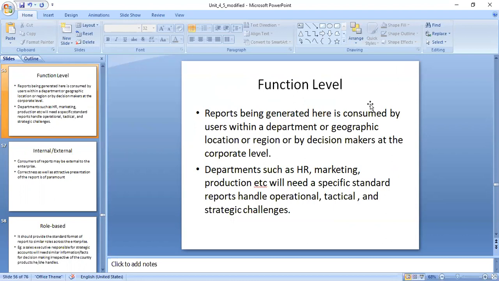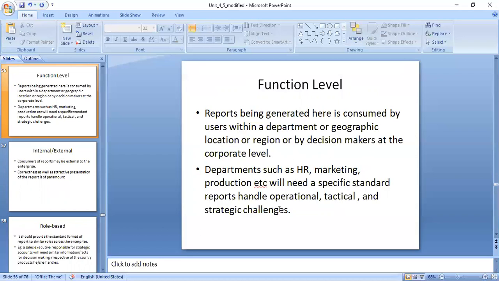At the functional level, reports are generated and consumed by users within the department, geographic location or region, or by decision makers at the corporate level. It is done by the users. Like you are from the sales department, another from the marketing department. So how will that report be prepared, what format will there be for the sales people, what format for the marketing people, as well as what format for HR.